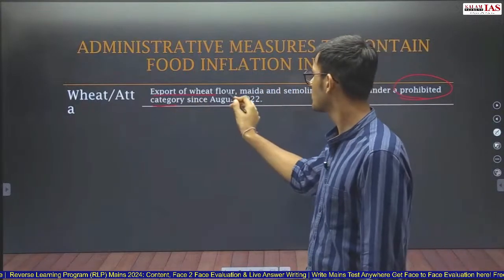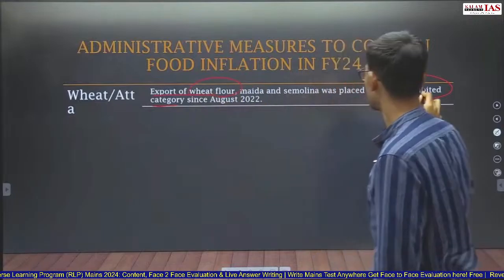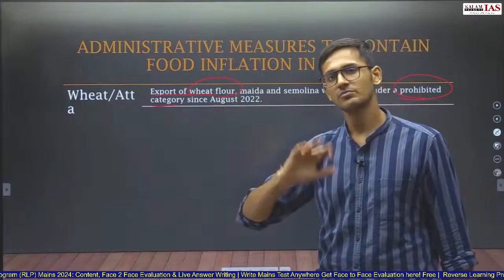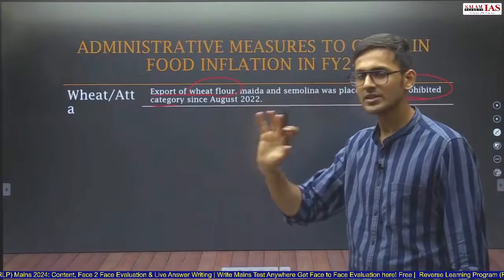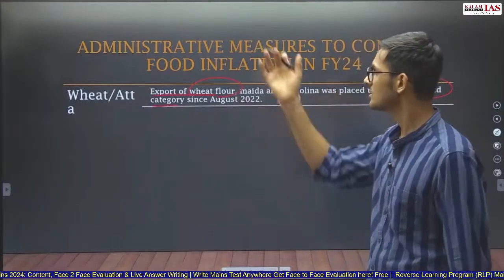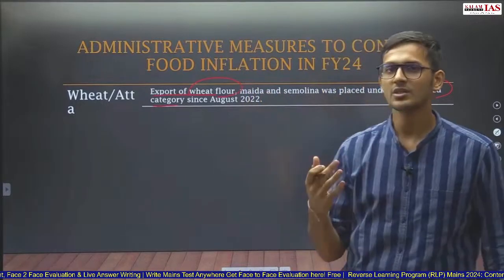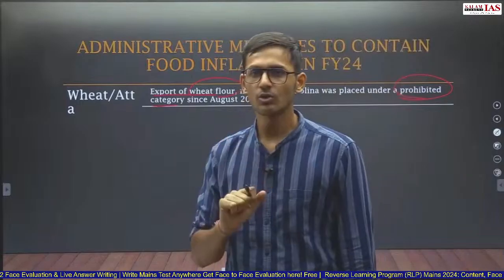You just write: export of wheat flour was put under prohibited category. That's it. You do not actually have to write when it happened, why it happened, and everything; that is not to be written in the answer. Answer has to be short and crisp. So you write about what are the administrative measures which have been taken to control food inflation in India.